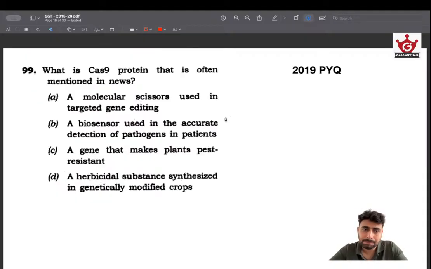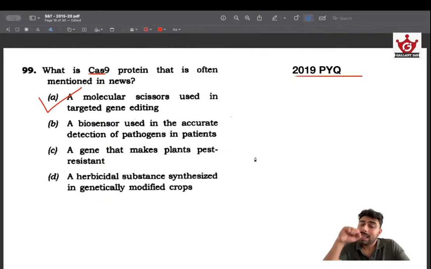So that's about it. Moving on, Cas9. By now everybody will be knowing about Cas9. This was asked in 2019. It wasn't very famous back then, but right now I think everybody knows about CRISPR Cas9. So this is a very easy answer: it's a molecular scissor used in targeted gene editing.